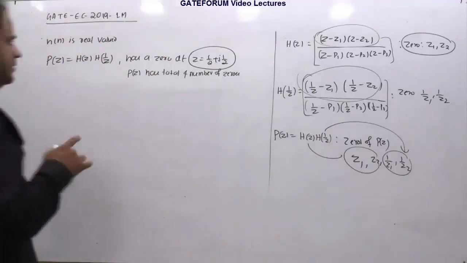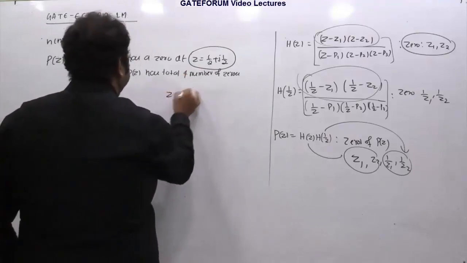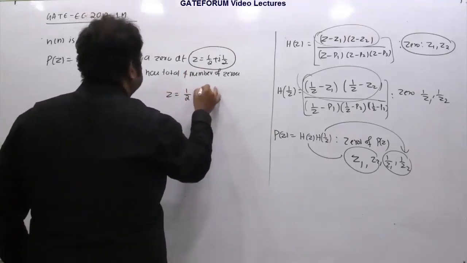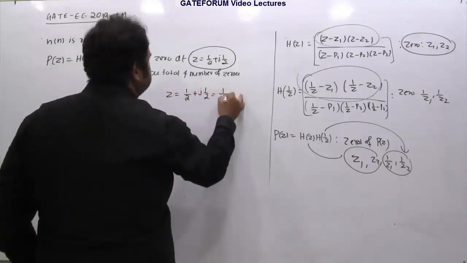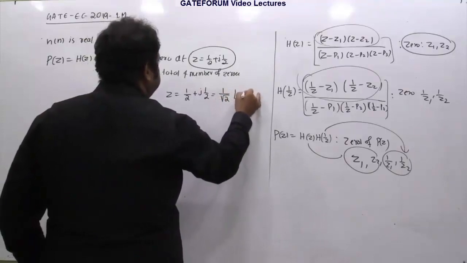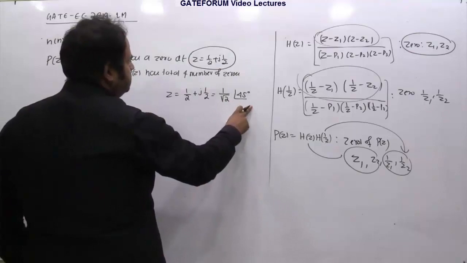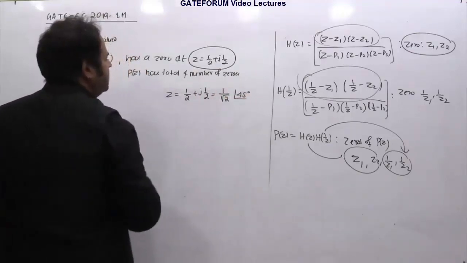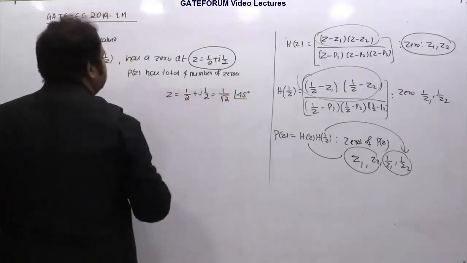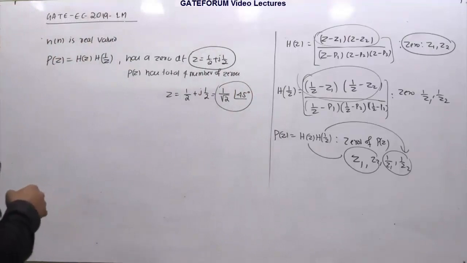Now one more point which will be useful for us, that here this location z is given by half plus j half. This is rectangular notation. In polar coordinates, we can write this as 1 by root 2 angle 45 degrees. If you expand this, 1 by root 2 into cos 45 is 1 by 2, plus again 1 by root 2 into sin 45 also 1 by 2. So this is the polar notation, this is the rectangular notation. We will be dealing with polar notation. This is more handy to use rather than the rectangular notation in the z plane.